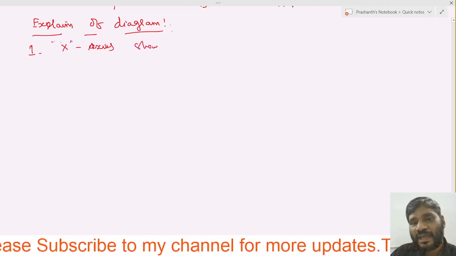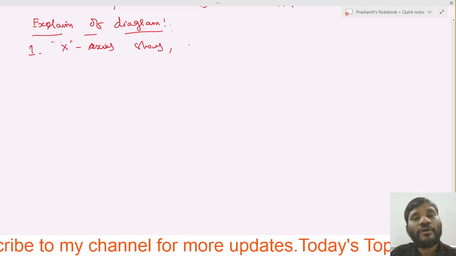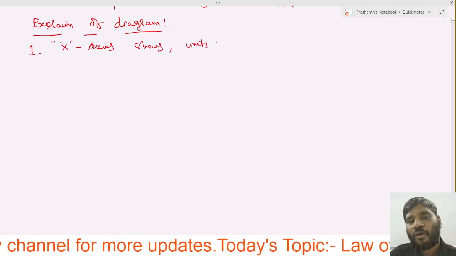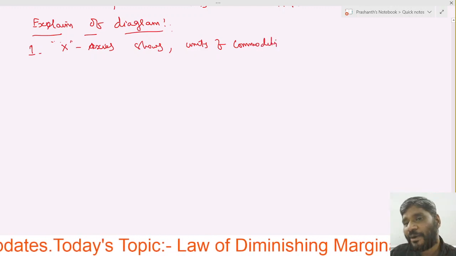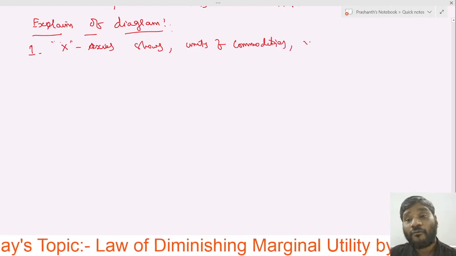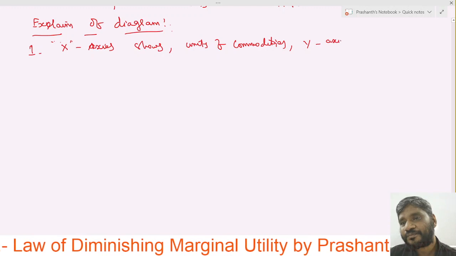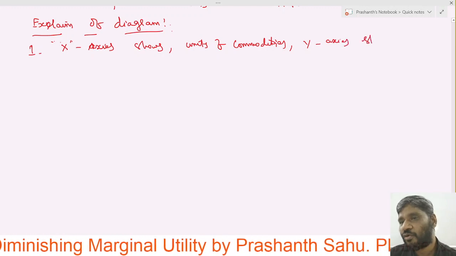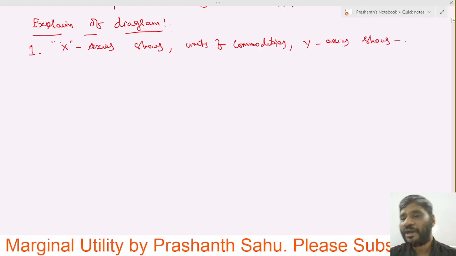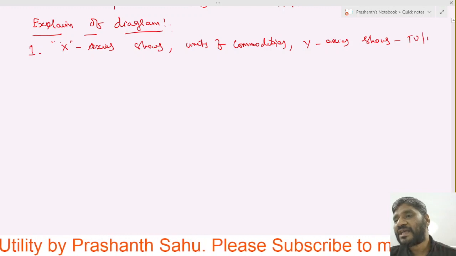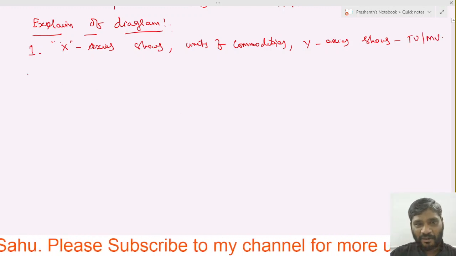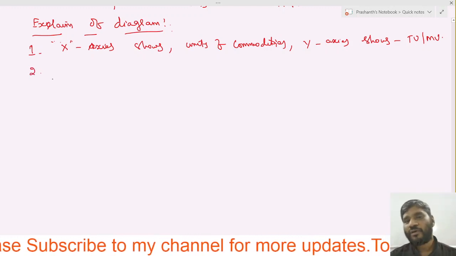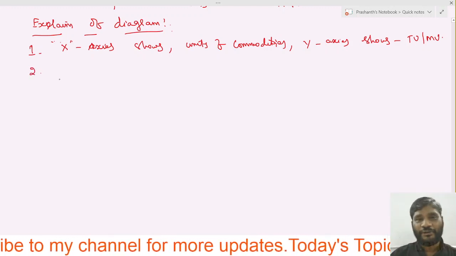X axis shows units of commodities, and y axis shows total utility as well as marginal utility. Number one, finish. Number two, let us discuss this total utility.